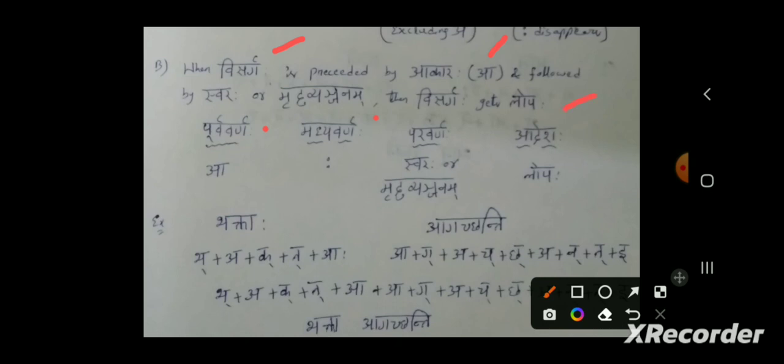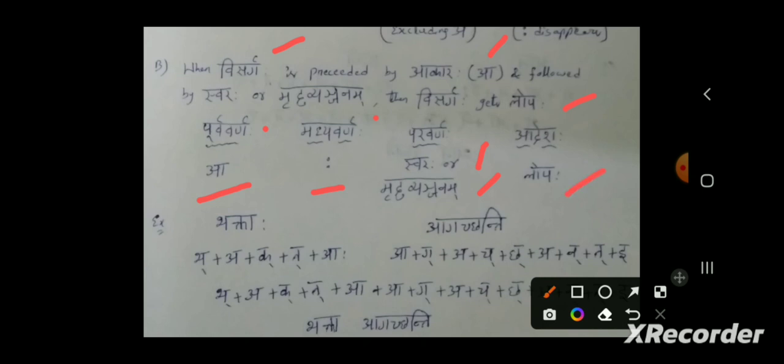Let's understand this with this table. Purva Varna should be the letter Aa, Madhya Varna should be Visarga, and Paravarna should be any swara or any soft consonant, Mrudu Vyanjana. Then this Visarga Lopa will happen.